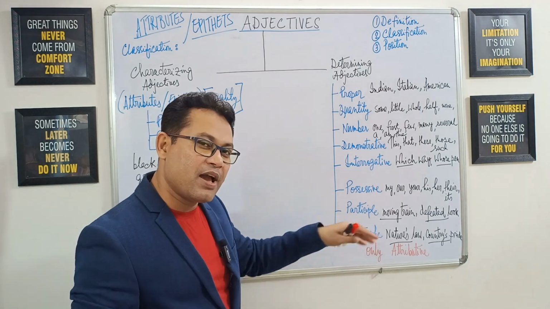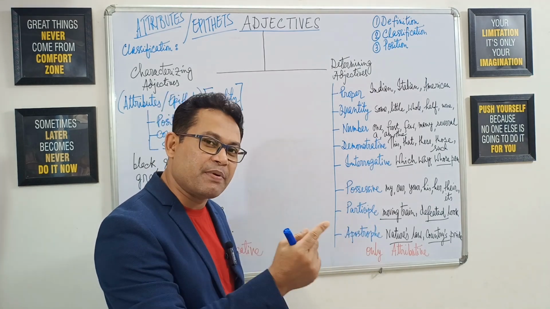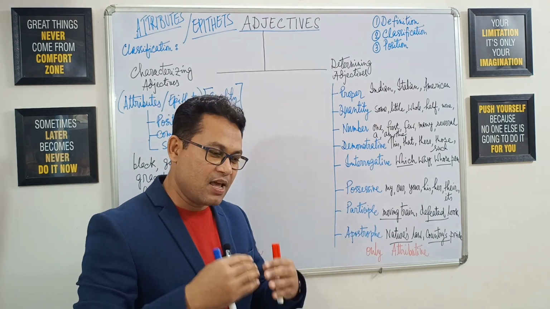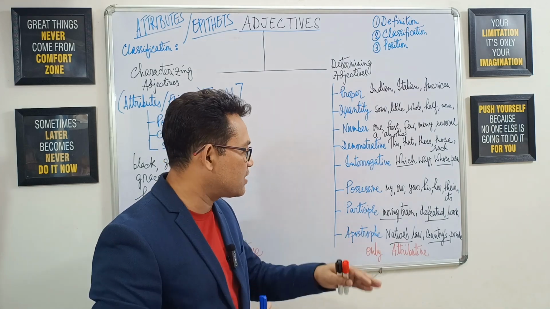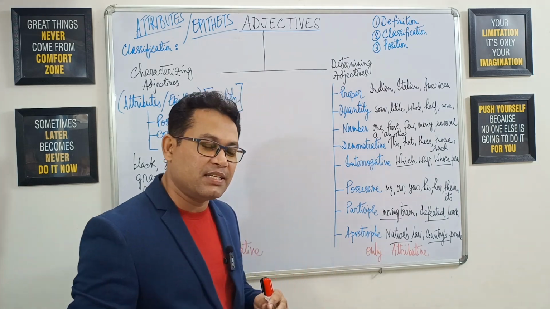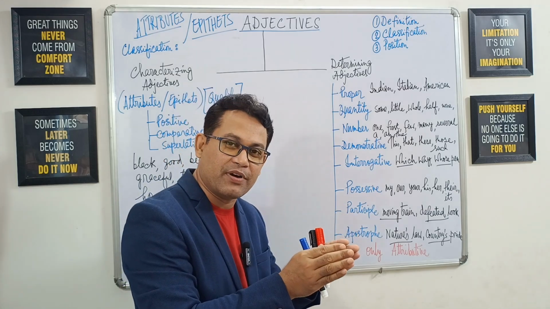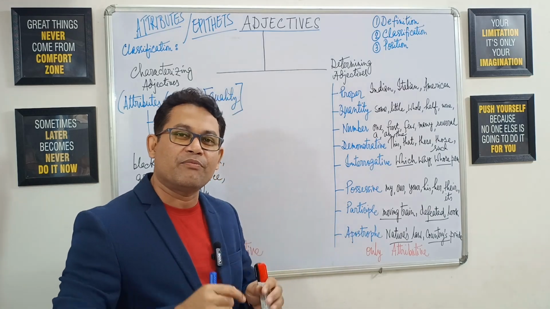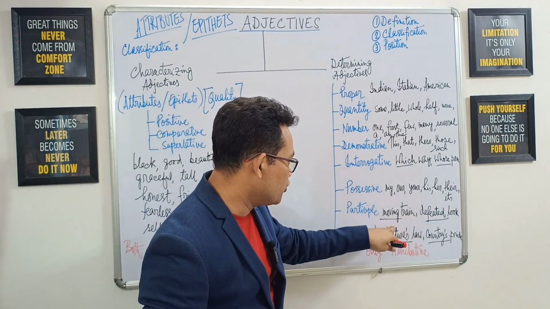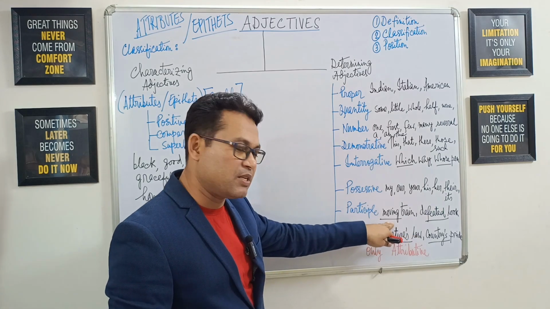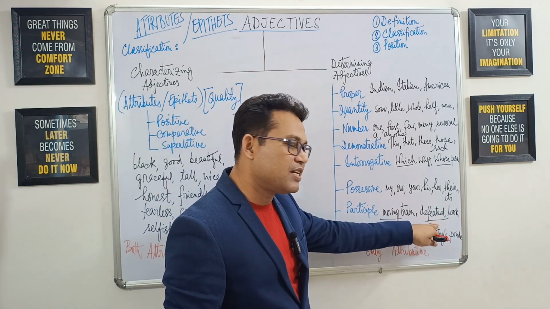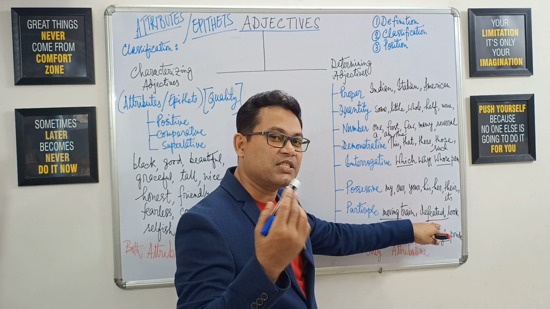Then participle adjectives, of which we have two types: the present participle adjective, verb plus ing pattern, giving the sense of active voice, and the past participle adjective, which is nothing but the past participle form of the verb, which gives the impression of the passive voice sense. So moving train, moving is a present participle adjective. Defeated look, defeated is a past participle adjective.